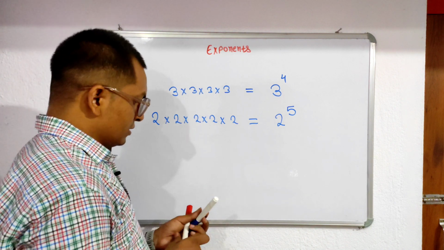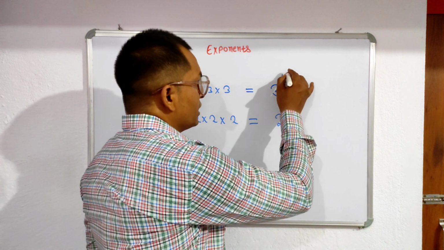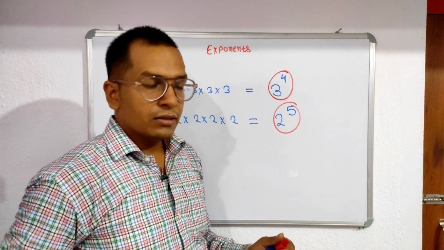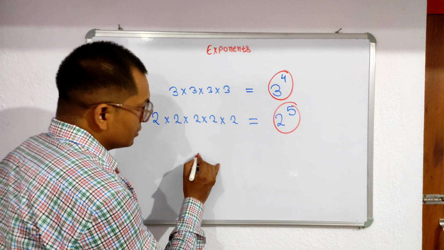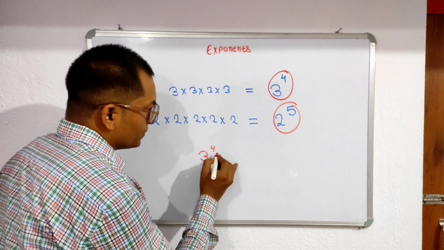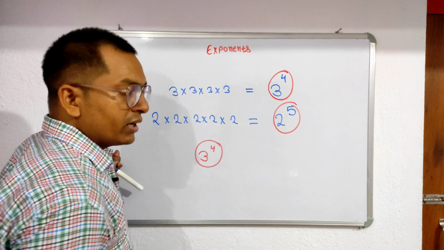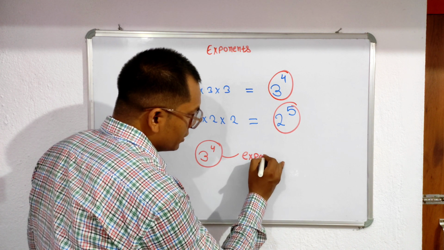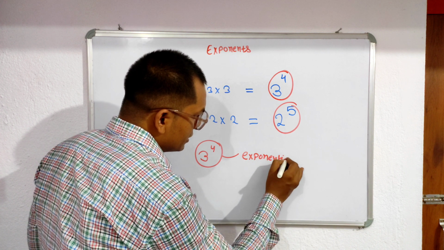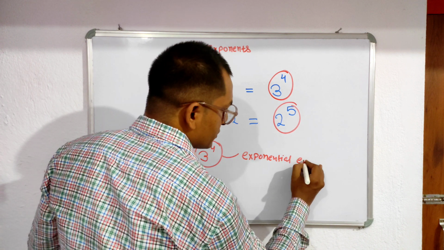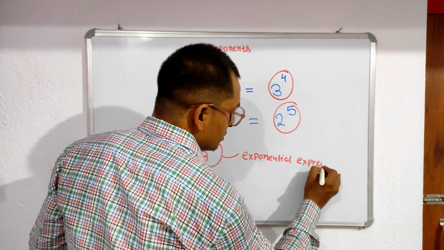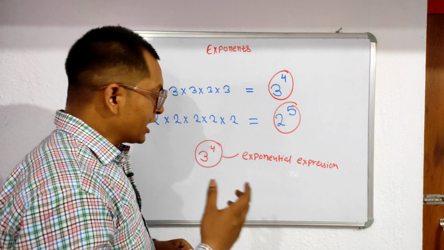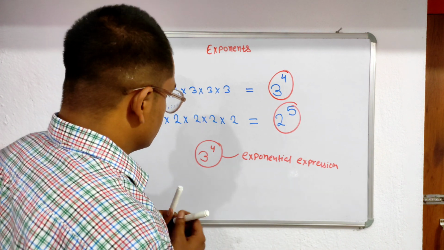So what is this? Our target is to know what this is. Suppose we take this one, 3 to the power 4. Now this is the exponential expression. Clear? This is known as an exponential expression.